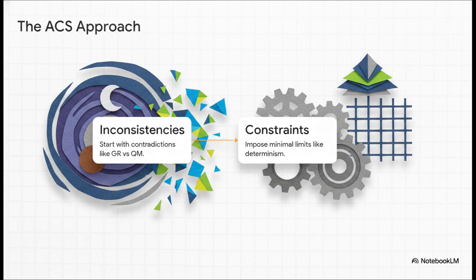And the way the ACS framework was built directly reflects that no-nonsense philosophy. Step 1. Start with the actual glaring inconsistencies. General relativity and quantum mechanics can't both be true. Standard interpretations violate locality, and measurement just isn't explained. So, step 2. Mathematically force minimal constraints. ACS imposes hard rules like determinism, spectral constraints, and branch stability. It doesn't guess what the universe looks like, it literally computes what the universe must look like in order to preserve realism, embed gravity, and naturally generate the exact quantum statistics we observe.